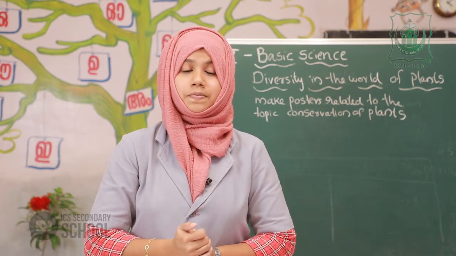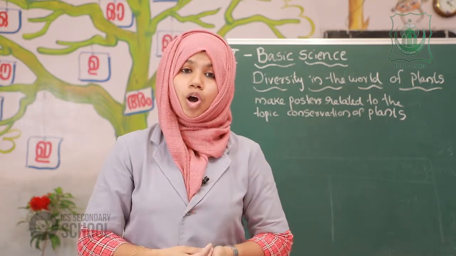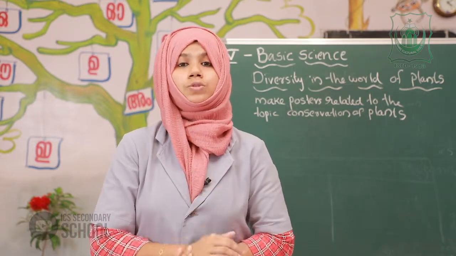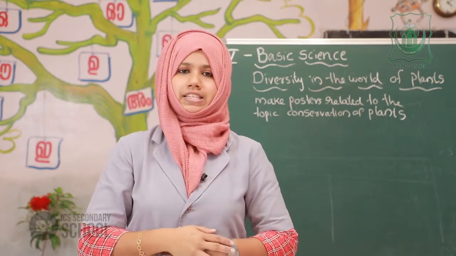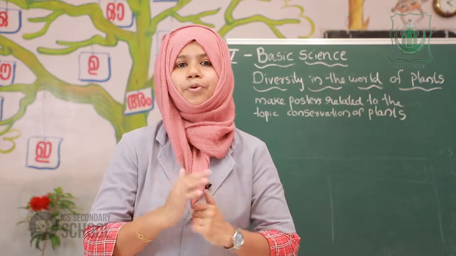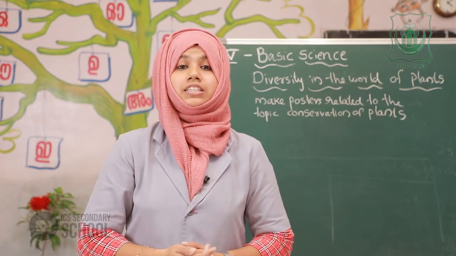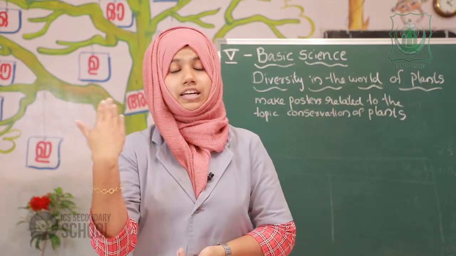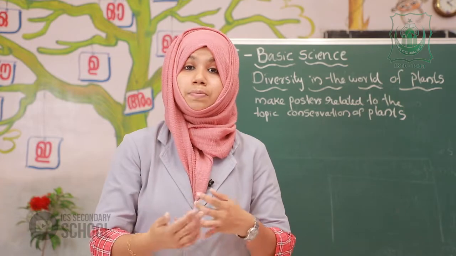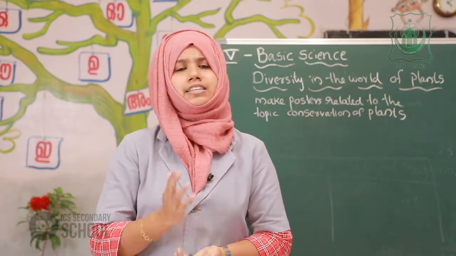Next is parasite. Parasites are the plants that absorb food from the host plants. They consist of semi-parasite and total parasite. Next one is saprophyte. Saprophytes are the plants that grow on dead and decaying organisms. And it consists of fungus, mushroom, like that. And we learned about many examples.